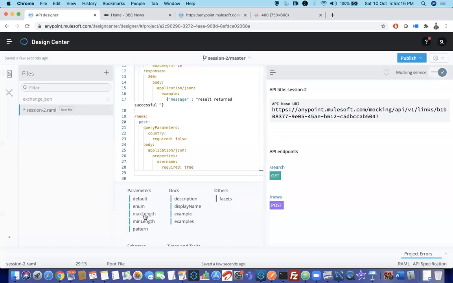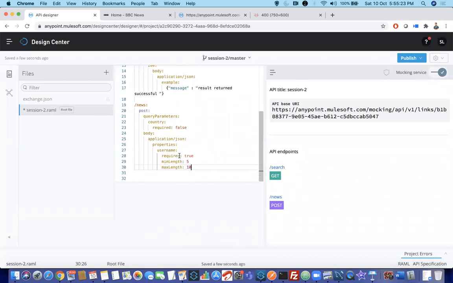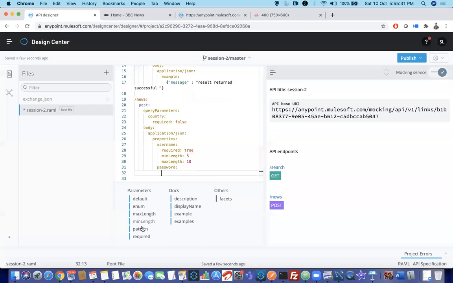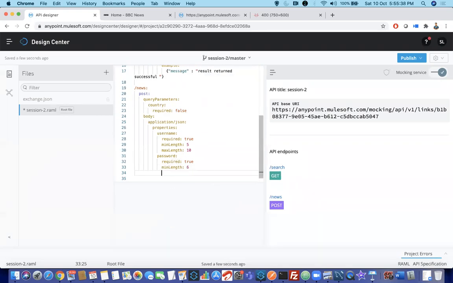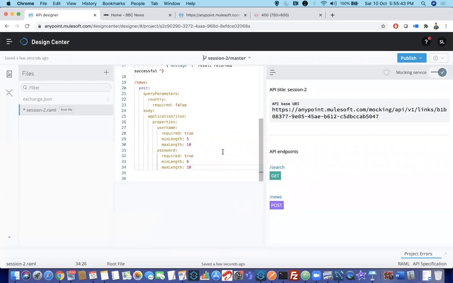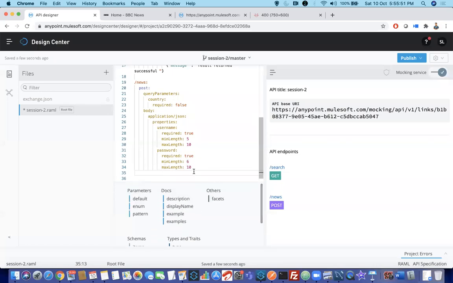Minimum length of username should be 5, maximum length should be 10. These are mandatory fields. Then I want to add another parameter called password. Here also required equal to true for sure. Minimum length 6 letters, maximum length 10 letters. Now I have defined them. If you want to add anything other than required and minimum, you can see many things over here. Now you are done.